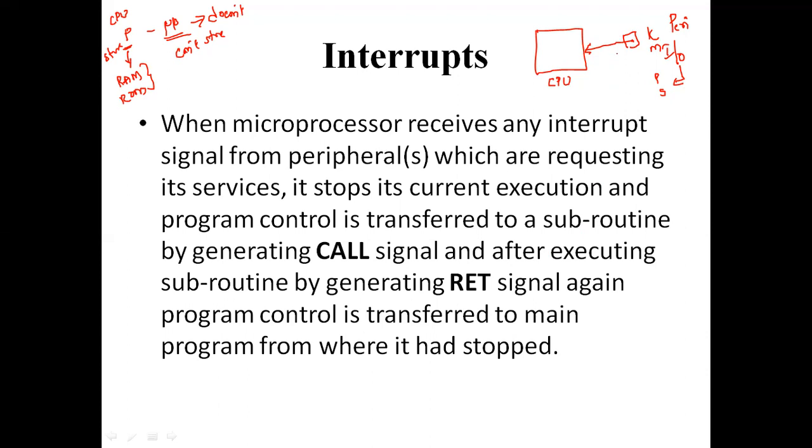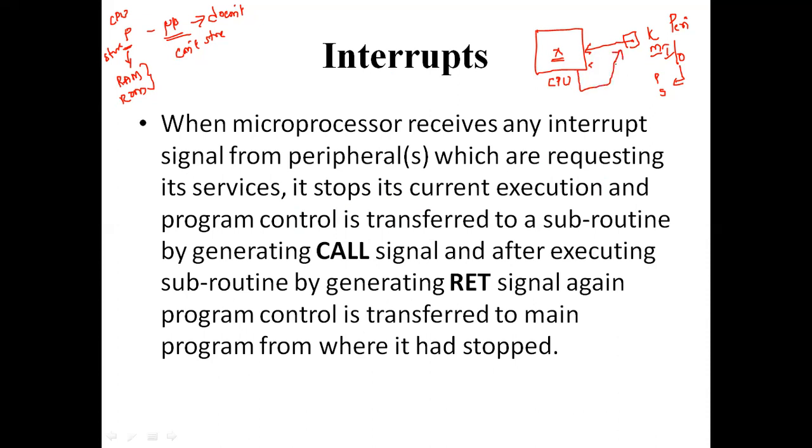The microprocessor will get a signal, but the microprocessor is going to do another task. When we are going to press any key from the keyboard, what the thing we have to do? Microprocessor has to respond to that particular key. When we click a mouse button, that signal will send to the microprocessor what we have done. Fine. That is an interrupt. So here, when microprocessor receives any interrupt signal from the peripherals like keyboard, mouse, or printer, scanner, it stops its current execution, whatever the task it is going to do. As I have said you, the CPU is executing X task. What it is going to do is it is going to stop that currently executing instruction, and the control is